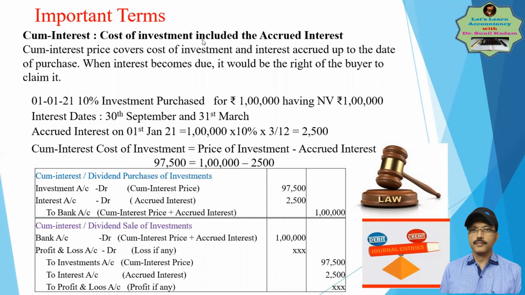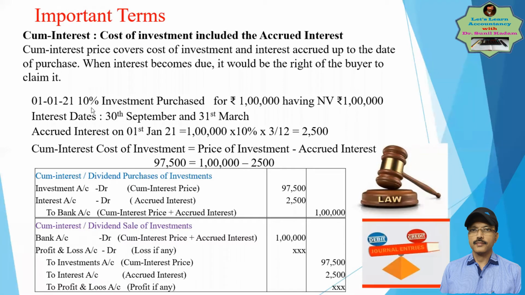So let us first understand Cum-Interest. The cost of investment includes the accrued interest. It means the cost covers the investment and covers the accrued interest.